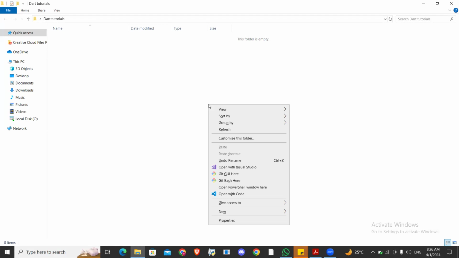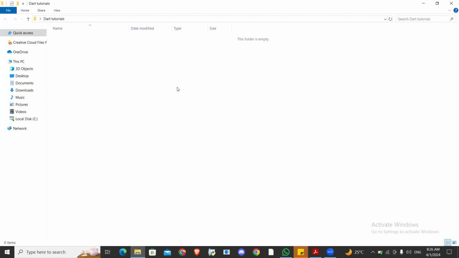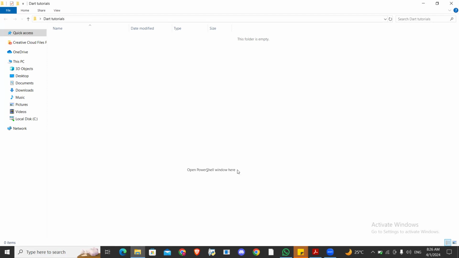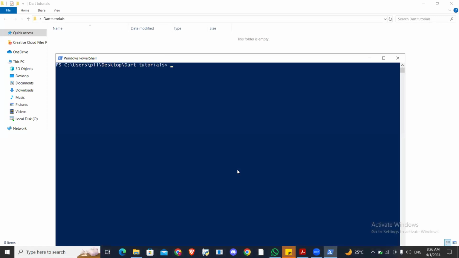So now, I also want to open another command line too, okay? Control Shift right click. All right, I'm having open PowerShell window here. Your own, you can see open command CMD. You can see open CMD. All right, so if you still open it, it will give you this command line interface. So I can say that dash version, and here it is, okay?